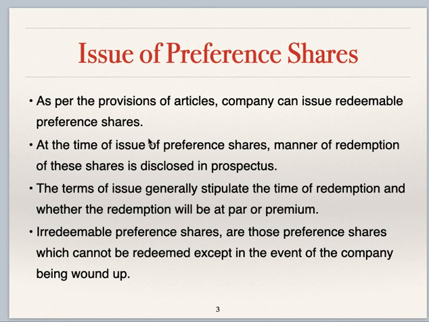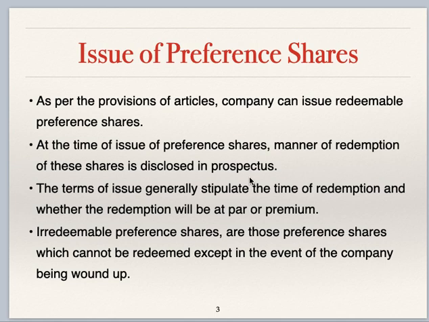As per provisions of articles, company can issue redeemable preference shares. That means issue of redeemable preference shares is as per the provisions which are given in articles of association of company. At the time of issue of preference shares, manner of redemption of these shares is disclosed in prospectus.